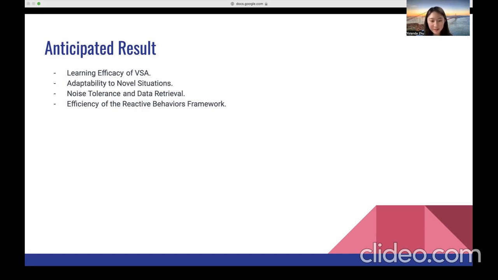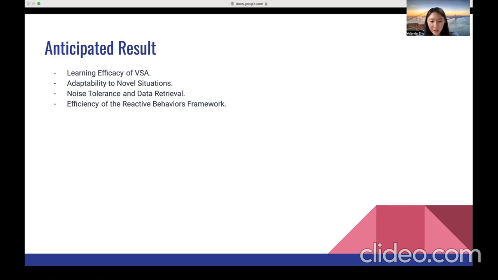And second, in a real-world setting, a robot might face situations it hasn't been explicitly trained for. So we'll also test our model's adaptability to these novel scenarios. Because of the VSA's high-dimensional nature, we expect it to handle unexpected conditions reasonably well. Another focus is to assess how tolerant our model is to noise and its proficiency in retrieving accurate output, especially with the aid of the cleanup memory.